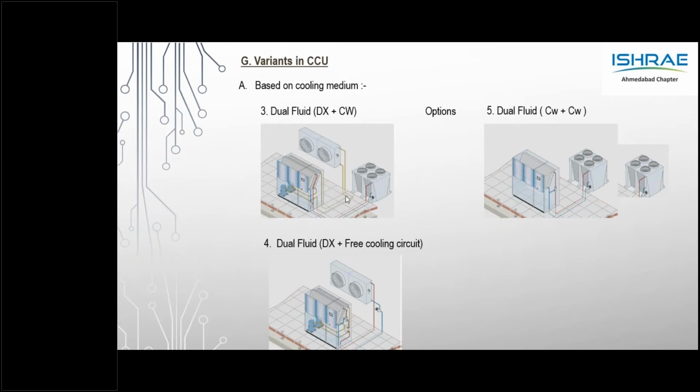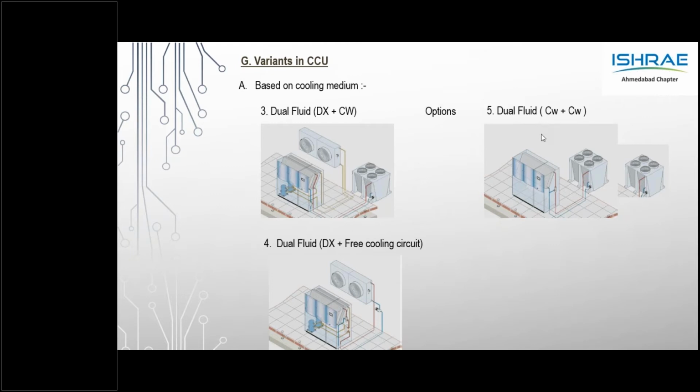So here you can look at an image of a bottom throw unit, where the precision AC would throw the cold air to the rack, cold air goes to the rack, and the hot air goes back to the unit. In the rack, there are servers which are horizontally placed, and the cold air is taken into the server, and then the hot air is taken back on top of the unit.